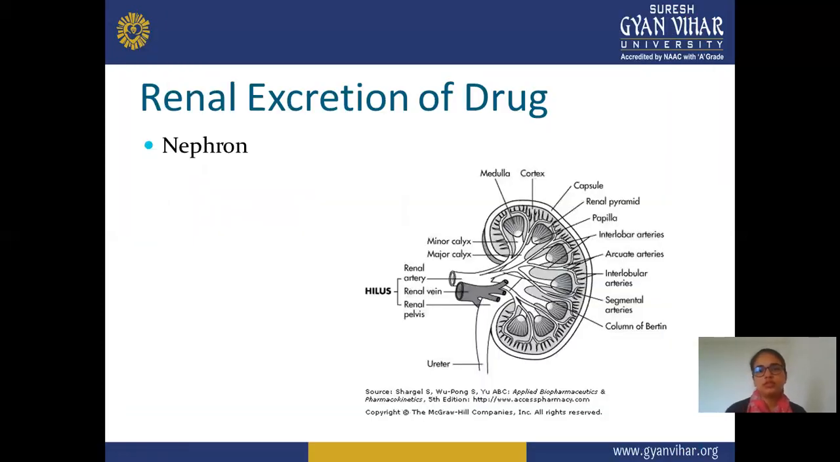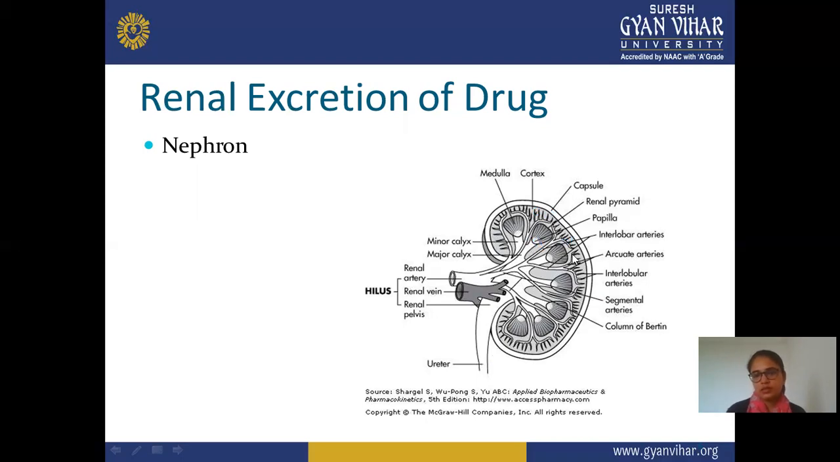Now this is the structure of the kidney for renal excretion of the drug. These are the medulla that are present inside this kidney, small in size. And this is the cortex. This outer covering is known as the capsule. Next is the renal pyramid. This pyramid-like structure is known as the renal pyramid. And next is the papilla. The papilla is this one, this gap.